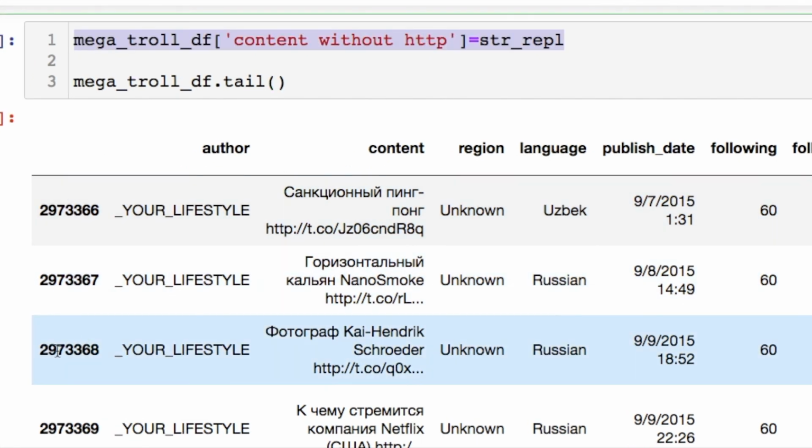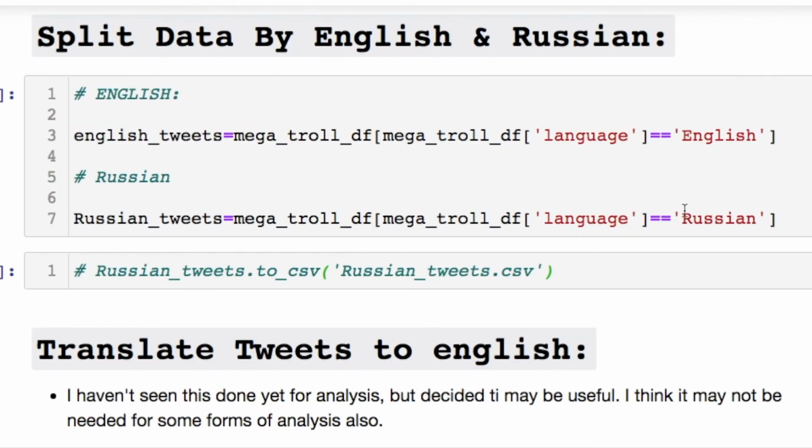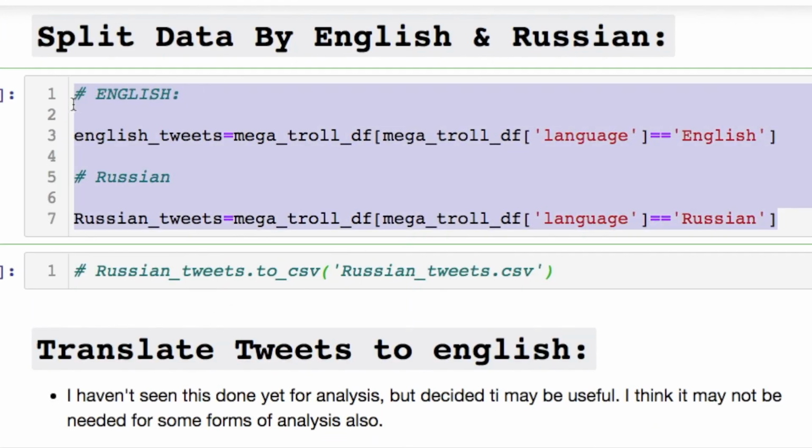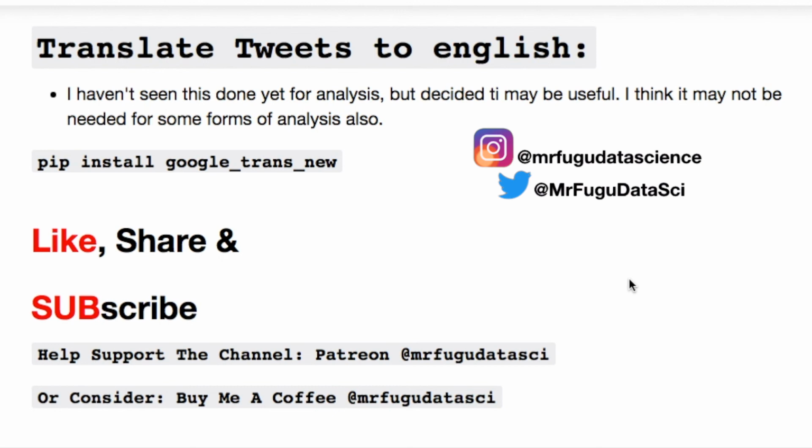I moved that into a new column. I updated that column with this information, and then I decided to split based on the two main languages that we have. But that'll be the end of this video since we're not using the translate portion today.